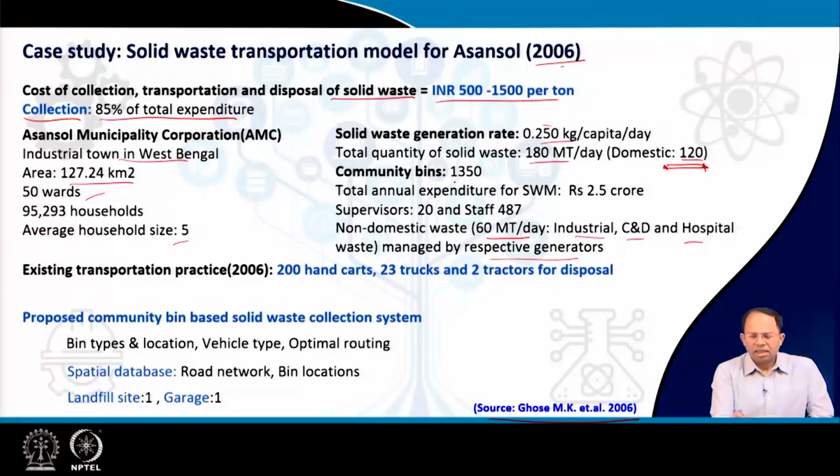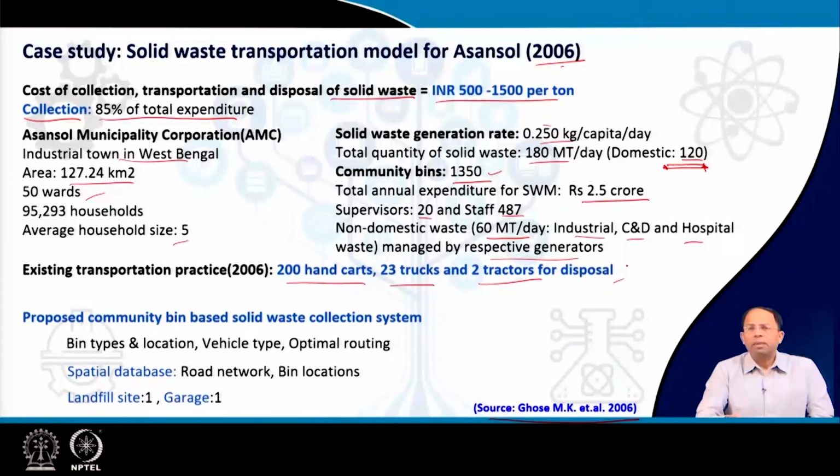The total number of bins considered is 1350, and these bins are of different sizes that we will consider. The total expenditure is around 2.5 crores. Total supervisors for this particular area are around 20, and total staff is around 487. A community bin system was initially present here, and during this time around 200 hand carts, 23 trucks and 2 tractors were used for disposal. So, this was the basic system utilized at that point of time, and this study proposes an alternative system which is better compared to what was there earlier.